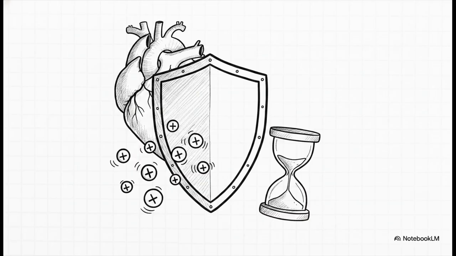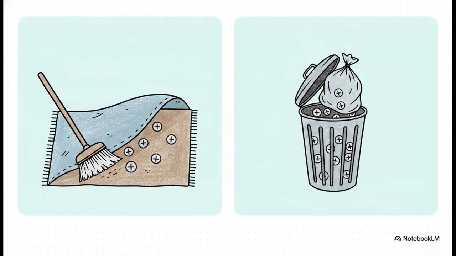Calcium gluconate acts only as a shield. It protects the heart muscle from the high potassium, but it does absolutely nothing to lower the actual potassium level in the blood. It basically just buys you time to implement the other therapies. And you really must understand the distinction here between shifting and removing. Insulin and bicarb, they just hide the potassium inside the cells temporarily. They lower the blood levels for a bit, sure, but the potassium is still inside the body. Sodium polystyrene sulfonate, which you might know by the brand name Kayexalate, is the only medication we've mentioned that actually binds to the potassium in the digestive tract and excretes it entirely. It's the only one that actually takes the trash out of the house.